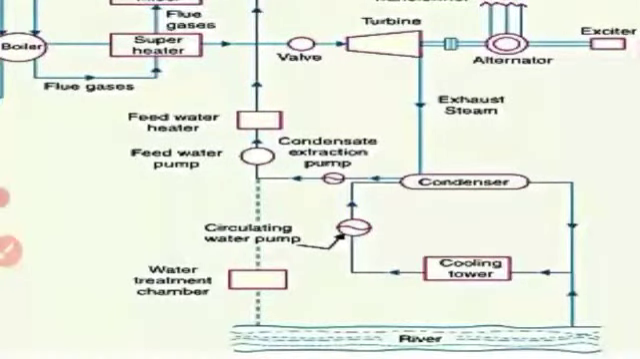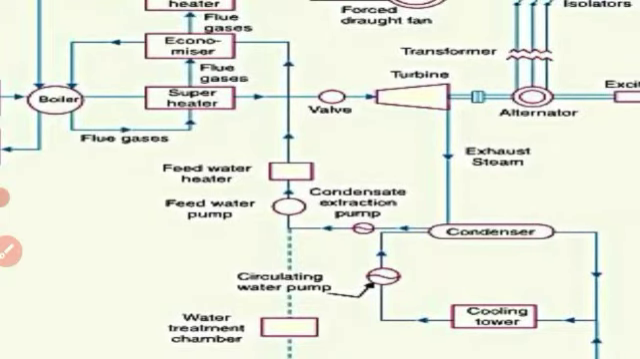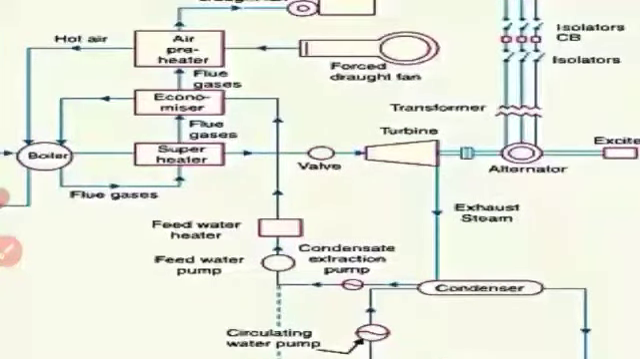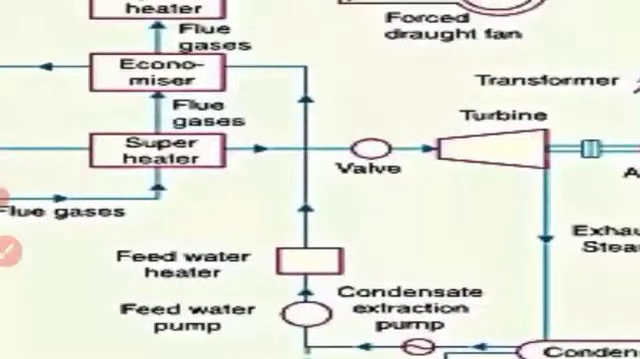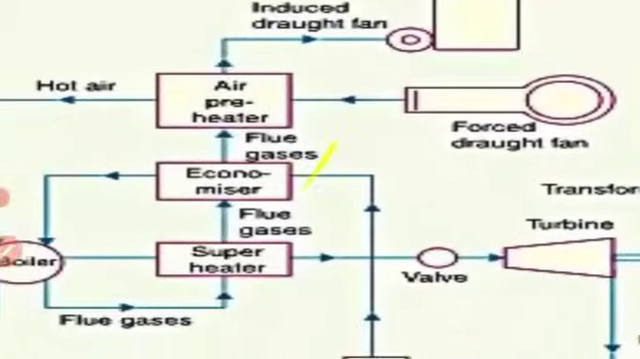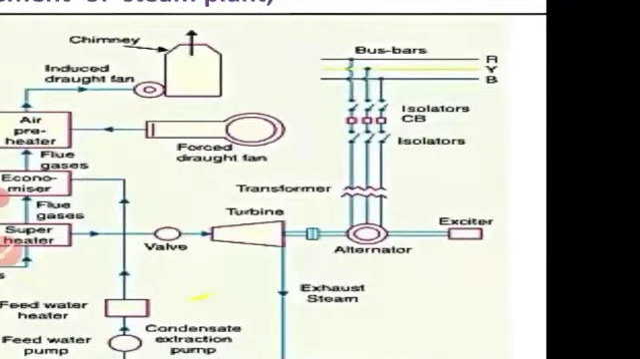And next, if there is a shortage of water, the same condensed water can be recycled and fed again using the feed water pump and feed water heater, then it goes to the economizer and comes to the boiler. Now, next, this part I will explain.